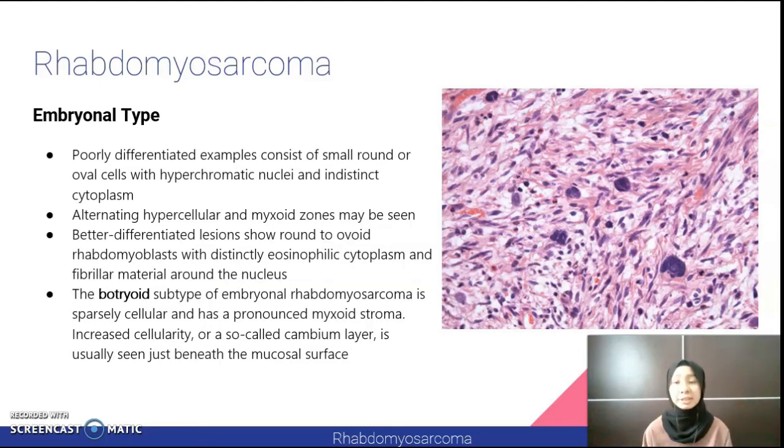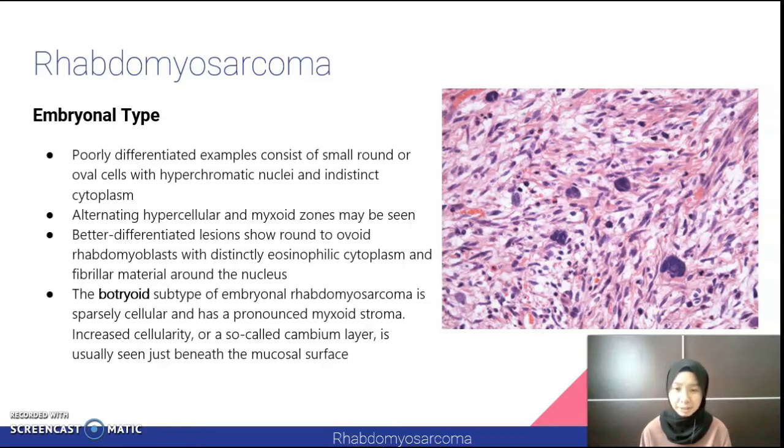Now moving on to the histology of the embryonal type of rhabdomyosarcoma. Poorly differentiated examples consist of small round or oval cells with hypochromatic nuclei and indistinct cytoplasm. Alternating hypercellular and myxoid zones may be seen. Better differentiated lesions show round to ovoid rhabdomyoblasts with distinctly eosinophilic cytoplasm and fibrillar material around the nucleus.